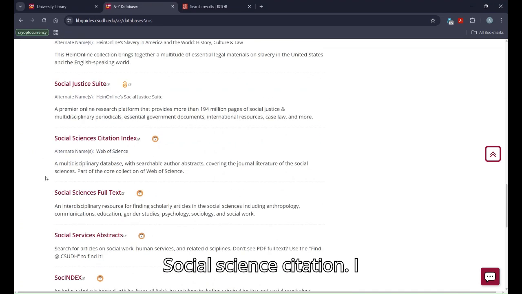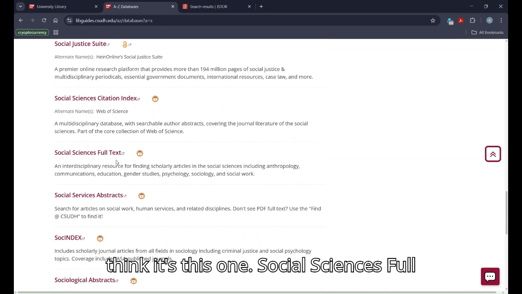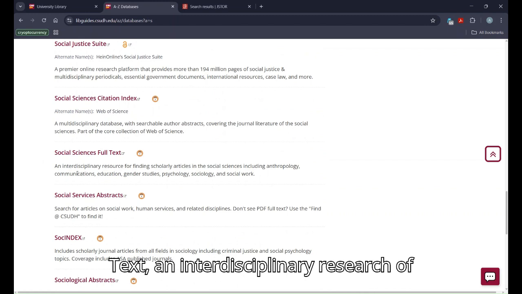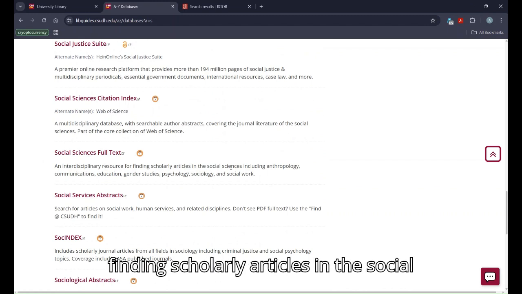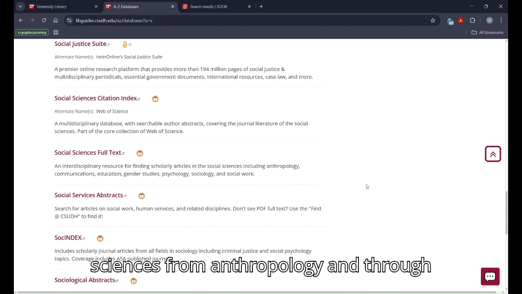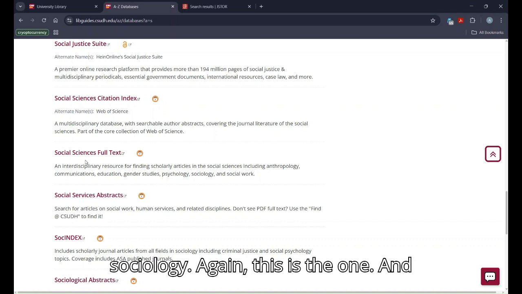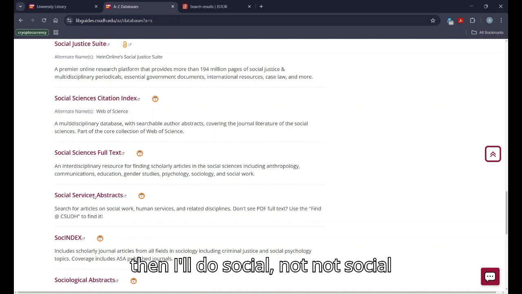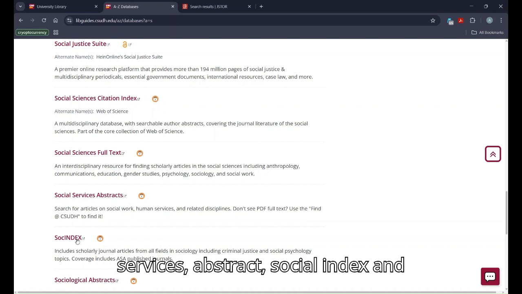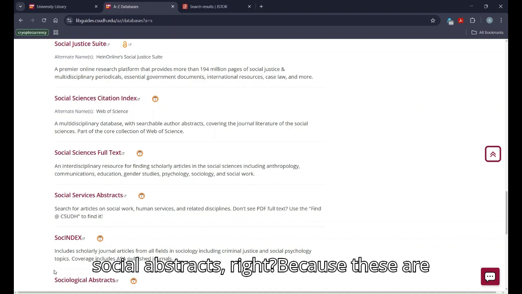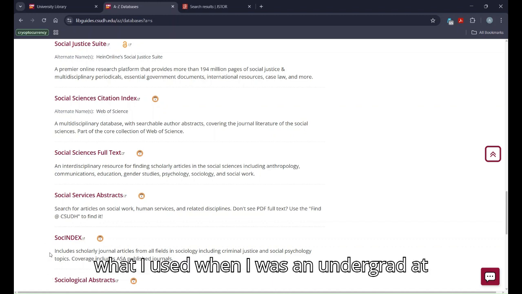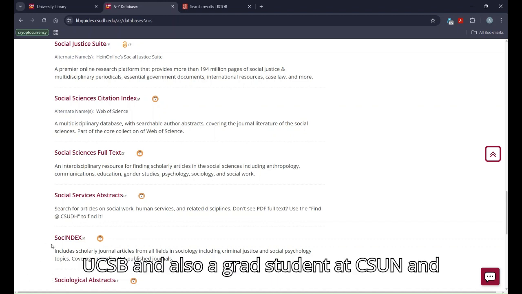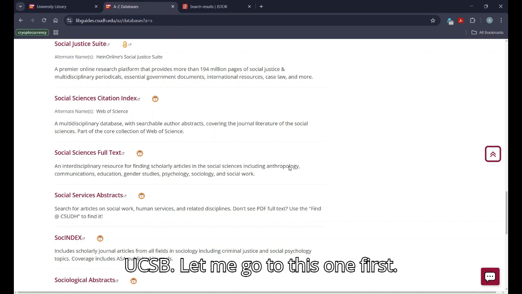Social science citation. I think it's this one. Social Sciences Full Text, an interdisciplinary resource for finding scholarly articles in the social sciences from anthropology through sociology. Yeah, this is the one. And then I'll do Social Services Abstracts, Social Index and Social Abstracts, because these are what I used when I was an undergrad at UCSB and also a grad student at CSUN and UCSB. Let me go to this one first.